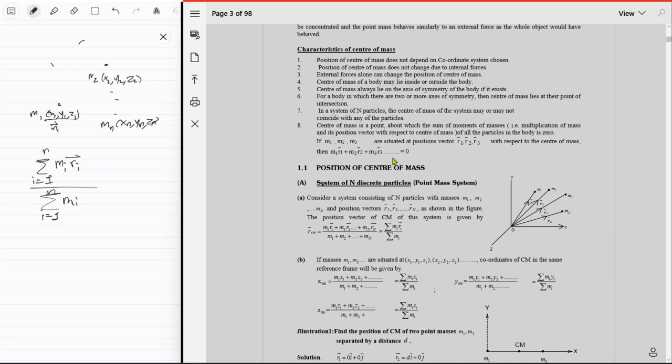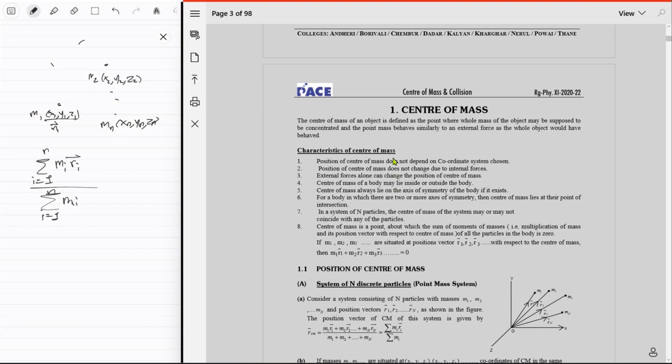It's kind of like a weighted average. It's adding weights to our position vectors and then taking the average. So if, for example, m2 was much higher than m1, then m2 would matter more.